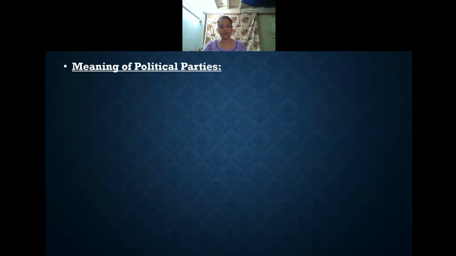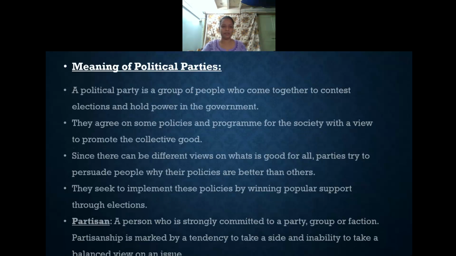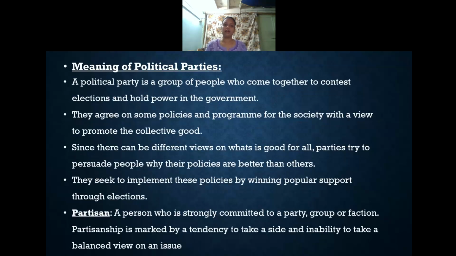Next, meaning of political parties. A political party is nothing but a group of people who come together to contest in the election and hold power in the government. That is political parties.